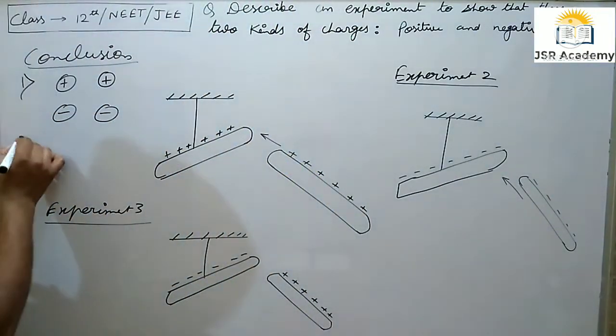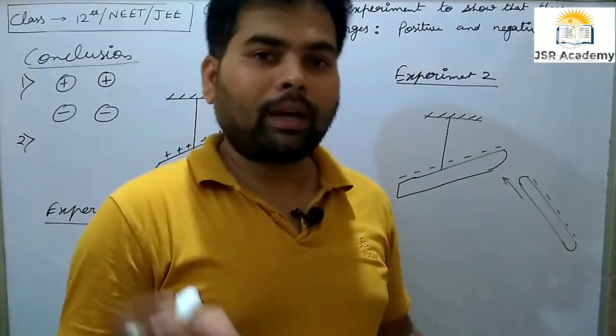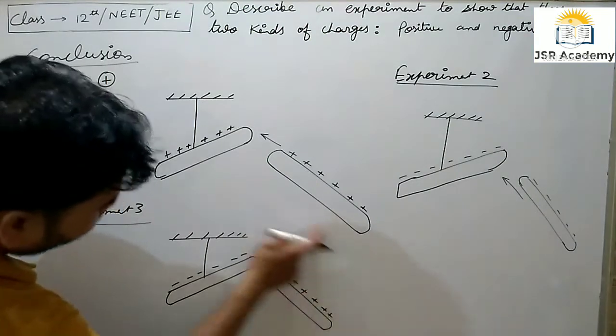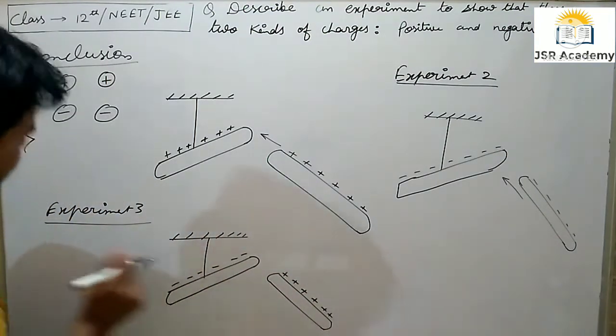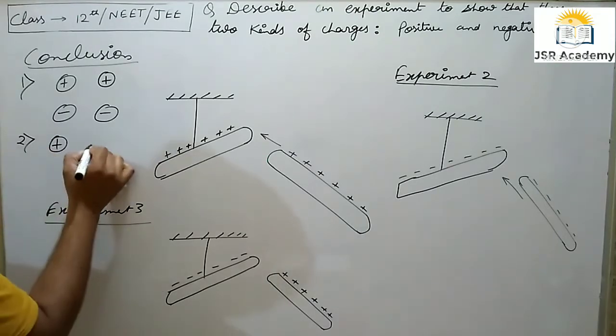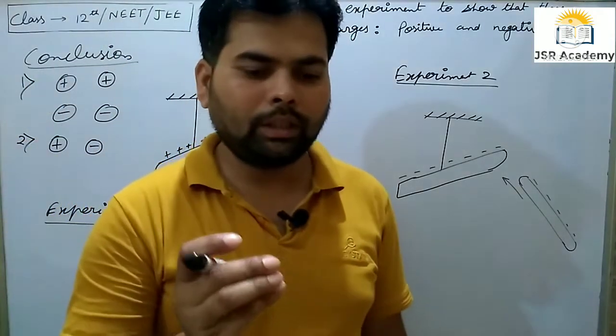And second conclusion is unlike charges attract each other. From experiment number 3 we saw that plus, that is positive charge, and negative charge both attract each other.